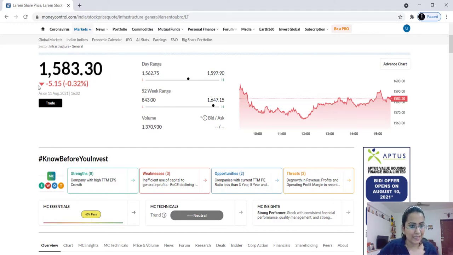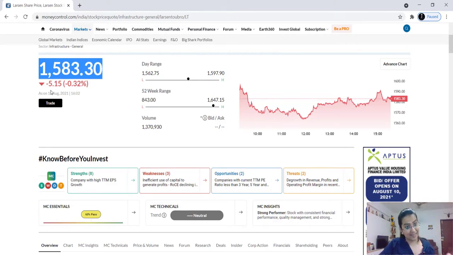Now the next thing is this red downward arrow. What does this mean? This red downward arrow means today the share price of this company has fallen. Fallen as compared to what? It has fallen as compared to the closing price of yesterday. It has fallen by 5 rupees 15 paise here. That means yesterday the closing price was 1588 rupees 0.45 paise. I have just added this 5.15 to this closing price, and I get yesterday's closing price.